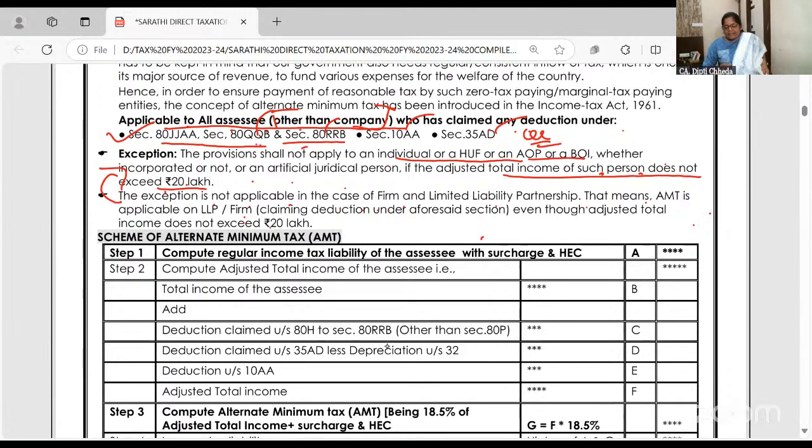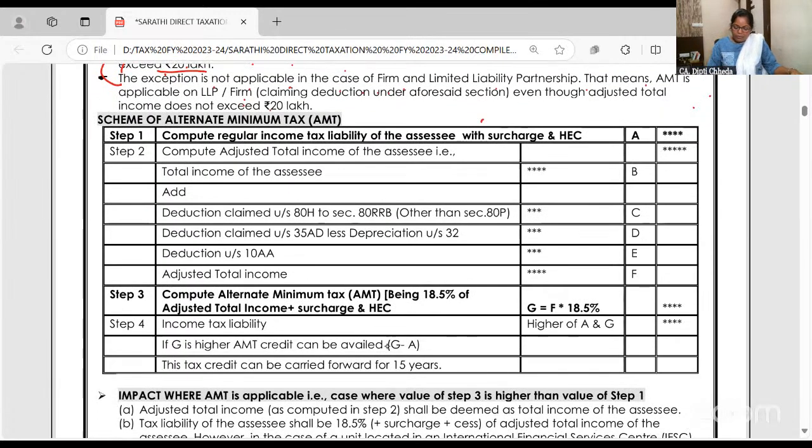Okay. But it is not applicable to individuals, HUFs and all if your turnover or your adjusted total income is less than 20 lakhs. It has got nothing to do whether your books of accounts are audited and all. Okay. So now let us compute your total income, regular total income.